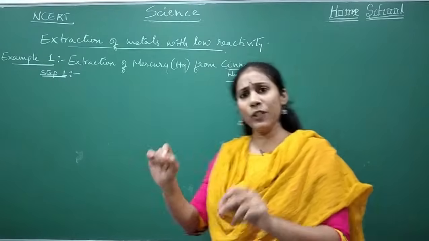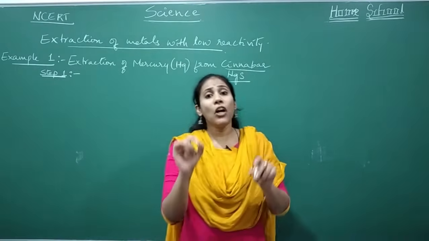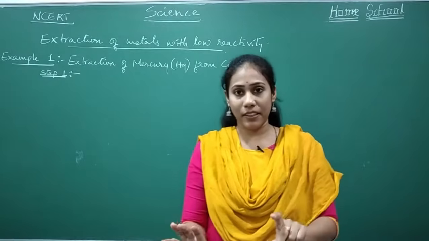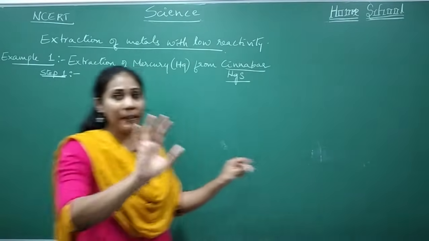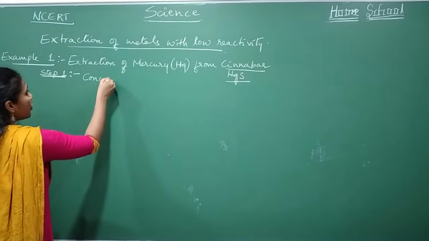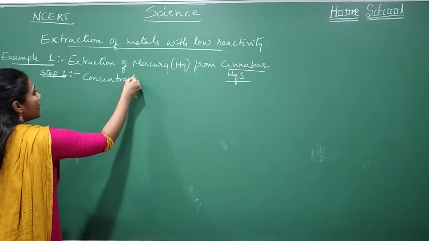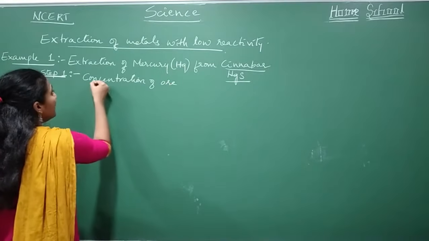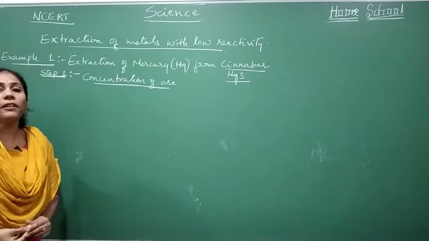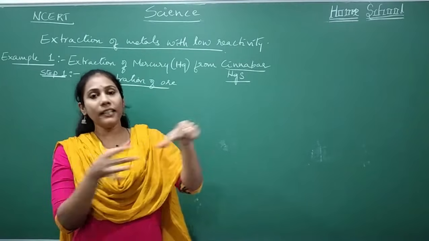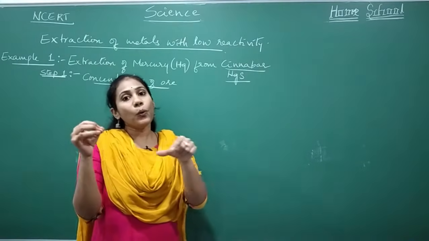Step number 1 is common for extracting any element by any method. Step number 1 is nothing but concentration of ore. What do you mean by concentration of ore? Imagine you are removing this cinnabar from the earth's crust.